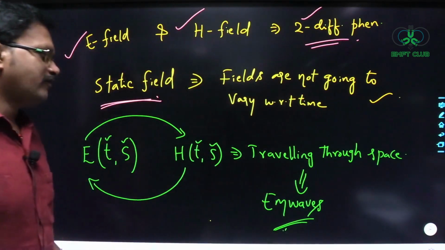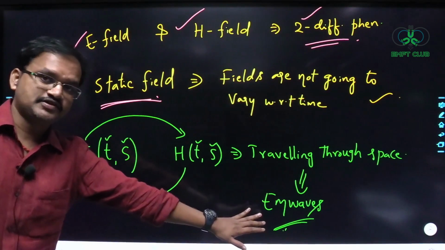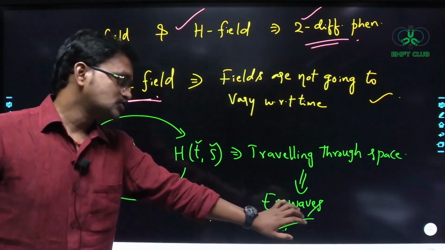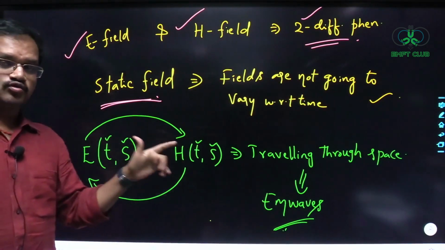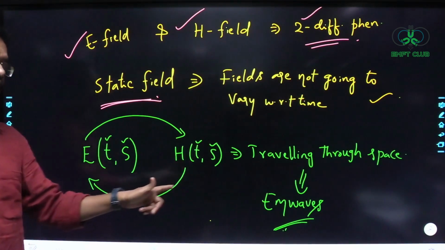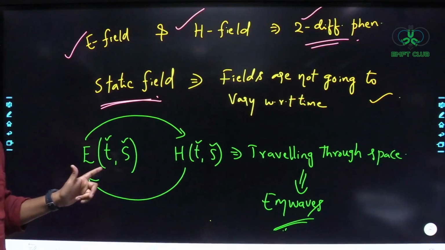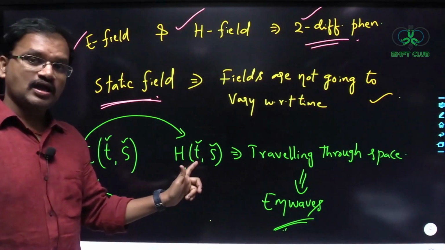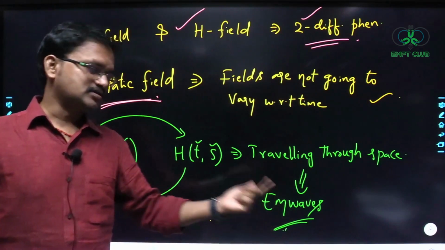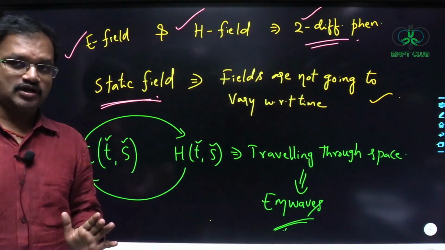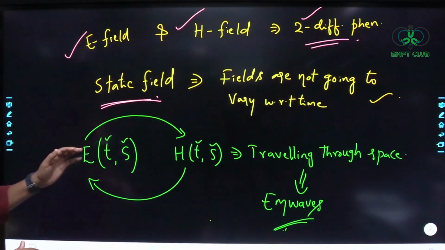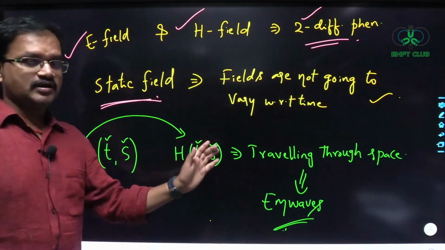So whenever we enter into the electromagnetic waves part, the time varying electric field is going to produce the time varying magnetic field, and this time varying magnetic field in turn is going to produce the time varying electric field. They travel through space as electromagnetic waves. Understood? So once we enter into electromagnetic waves, we cannot treat the electric field separately and the magnetic field separately.